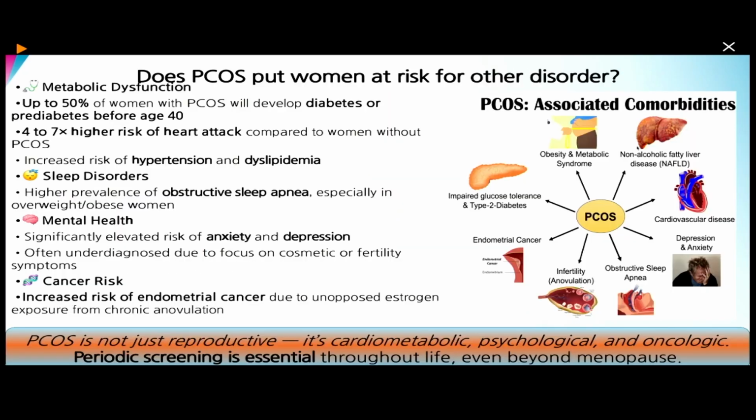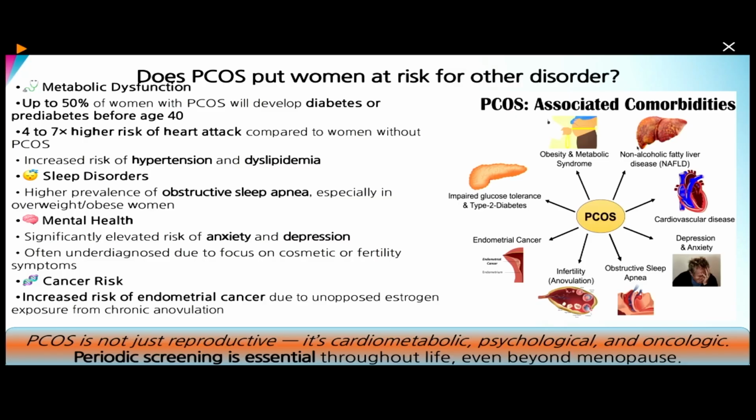For a physician, it is important to know that PCOS puts women at risk for other disorders as well. Up to 50% of women with PCOS develop diabetes or pre-diabetes before the age of 40. They have a 5 to 7 times higher risk of myocardial infarction compared to those without PCOS. They are at increased risk of hypertension, dyslipidemia, sleep disorders like obstructive sleep apnea, as well as mental health concerns like anxiety and depression. And due to excess of unopposed estrogen, they are at an increased risk of endometrial cancer also.